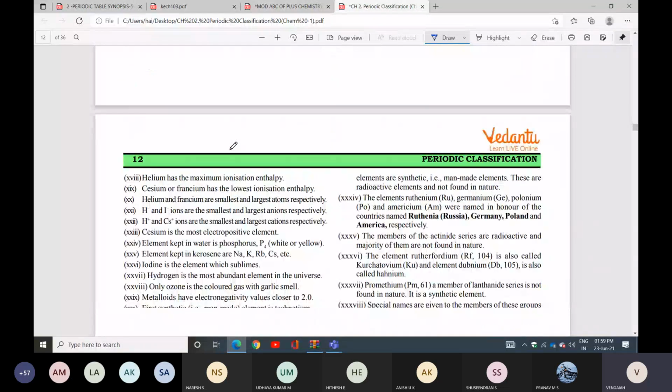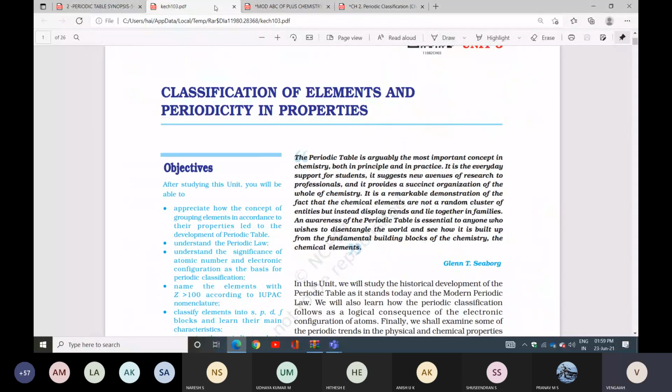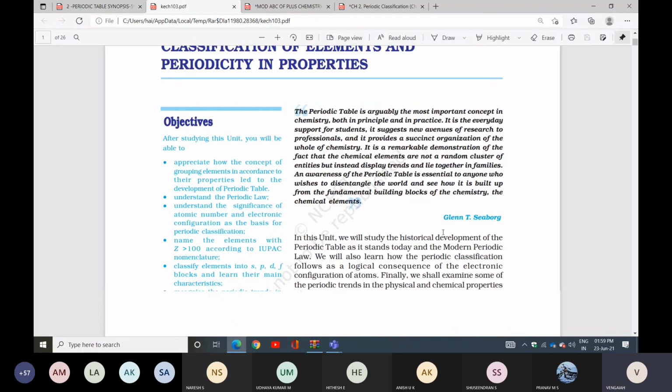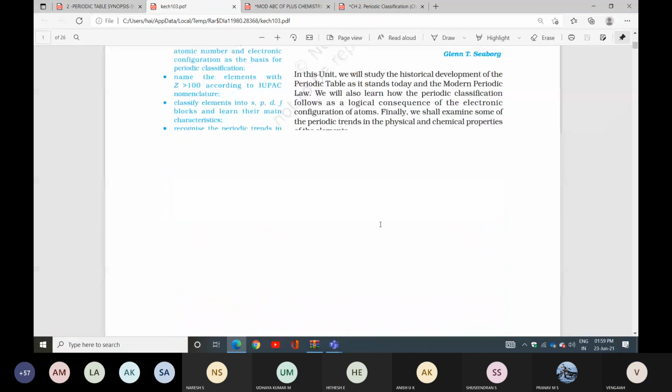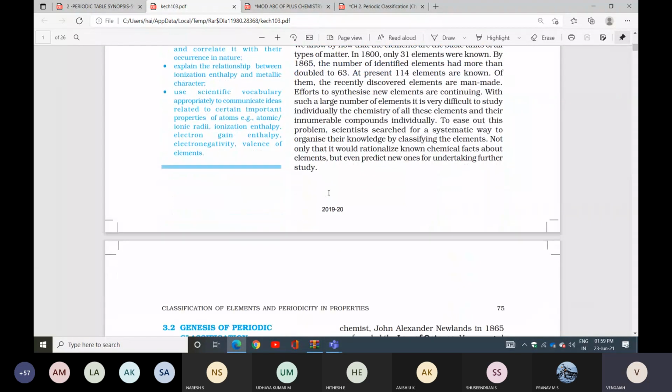Okay? Once again, we will check our NCERT book, what is given. If any topic is missed, I will revise once again, don't worry about it. Look at what is given from the first onwards in our NCERT book. So why do we need to classify elements?